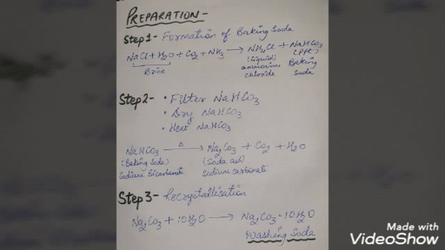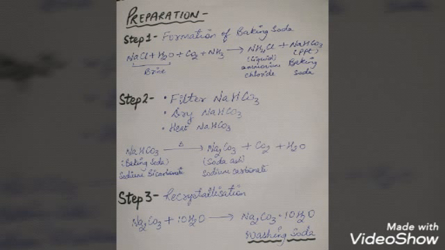The next step would be this sodium bicarbonate, which is our baking soda, is separated by filtration. After it is filtered out, then we will keep it for drying, and after the baking soda is dried up,